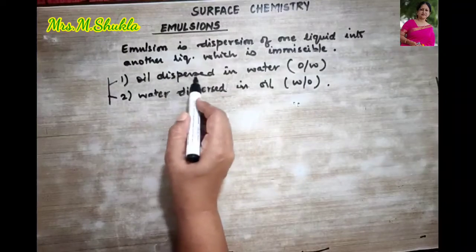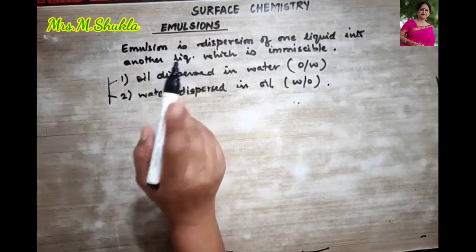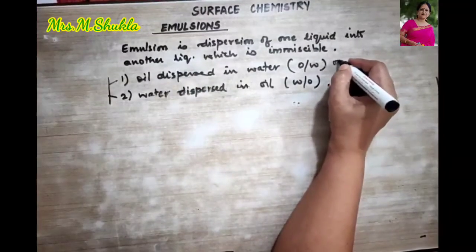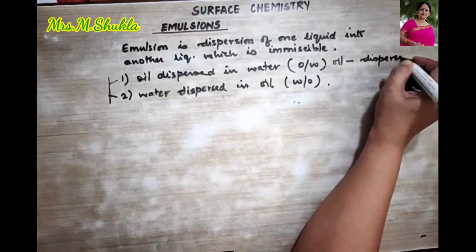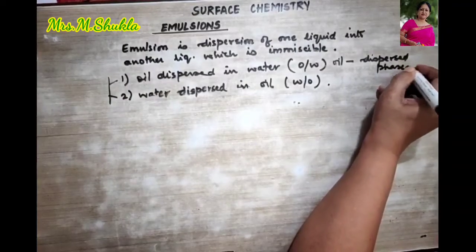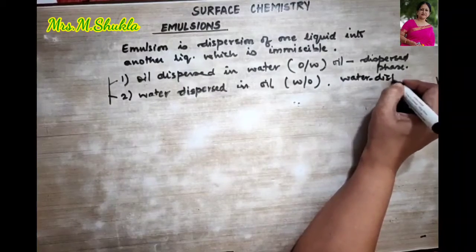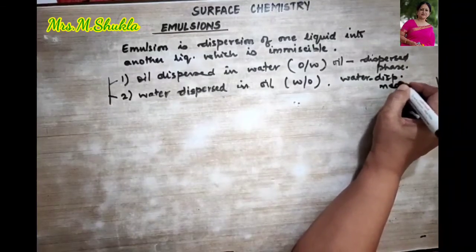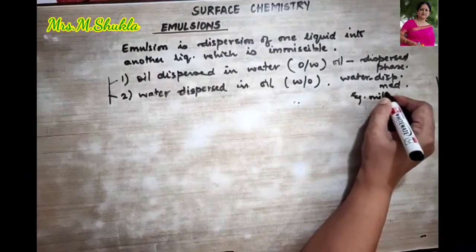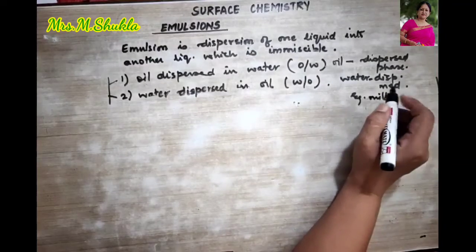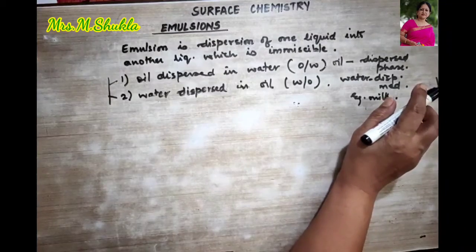So first let us understand oil dispersed in water. Oil over here will act as the dispersed phase, and water is your dispersion medium. Okay, so for example, you can take milk. This contains liquid fat globules which are dispersed in water. So this was one such example.